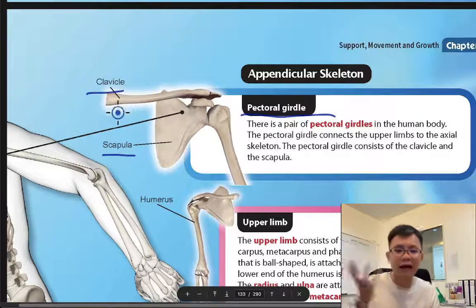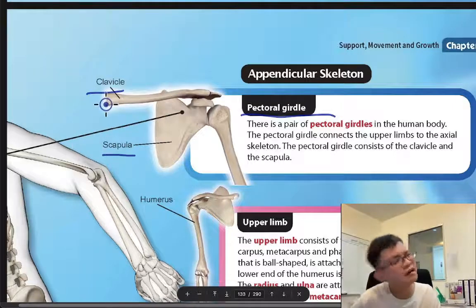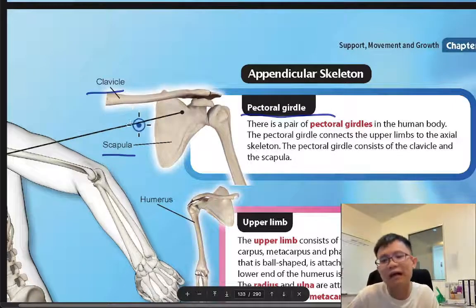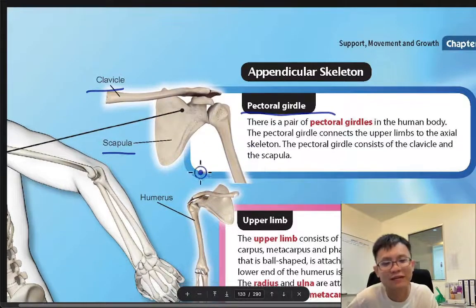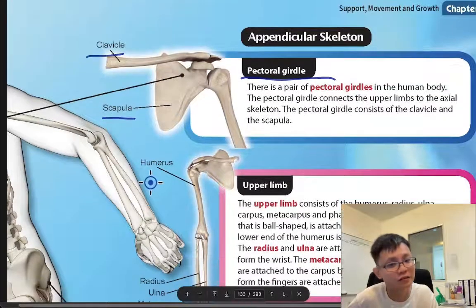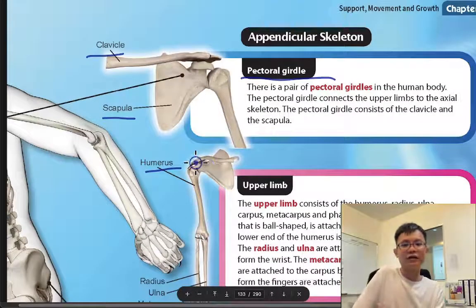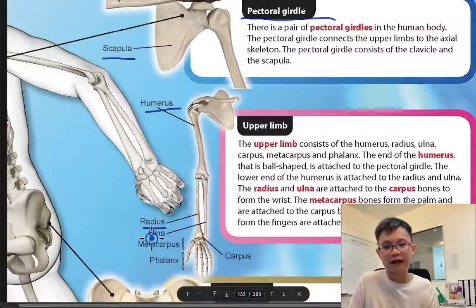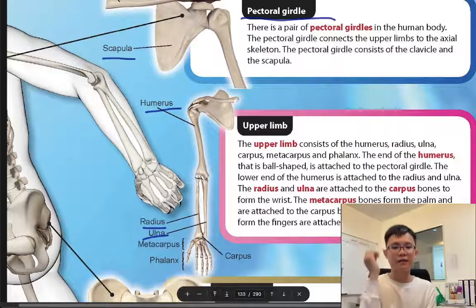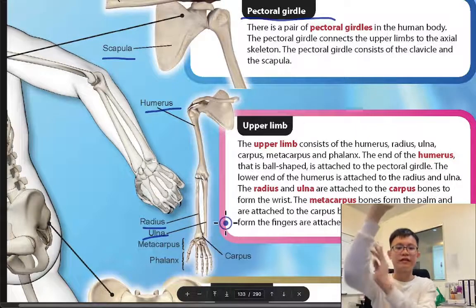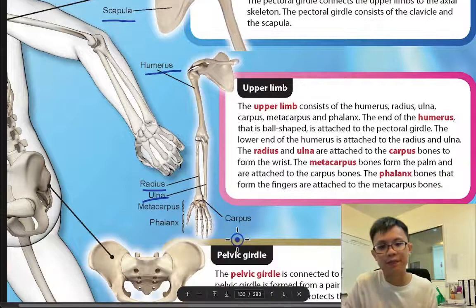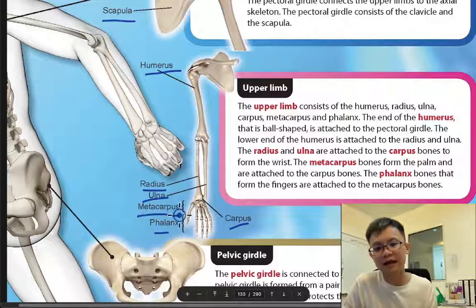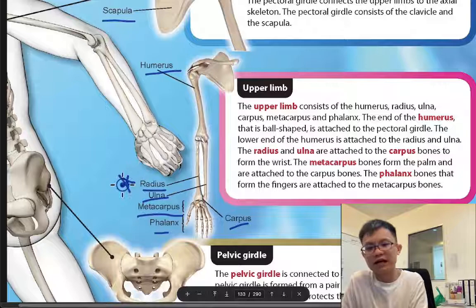This one you just memorize, actually seldom asked in exams but they can ask. See your teacher's mood lah, but if I'm the teacher I will ask lah, because I want to make the students' life a bit more difficult. And also I will ask humerus. This is called the humerus. And then we have ulna and radius. Okay, ulna is the bigger size, radius is smaller. Then memorize carpus, phalanx, metacarpus. But I feel this is more famous lah, so I put a star.